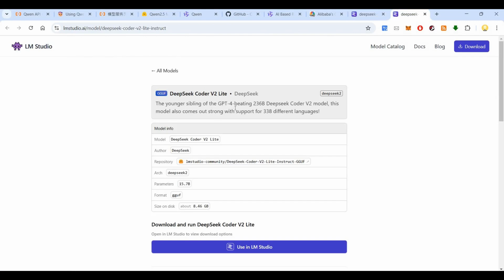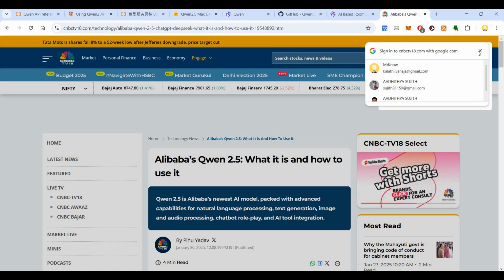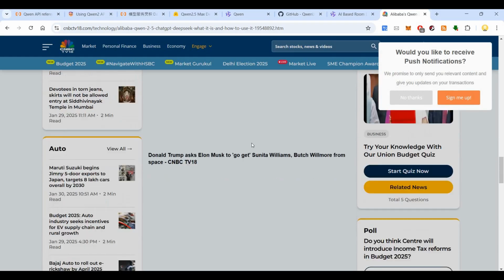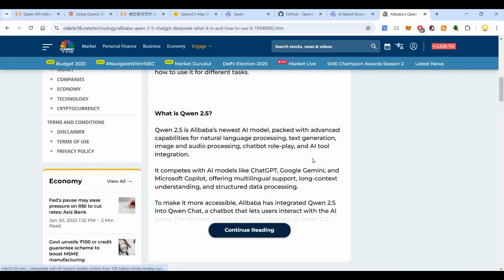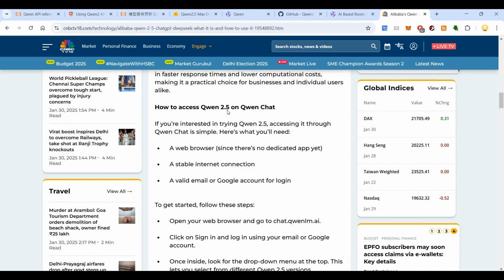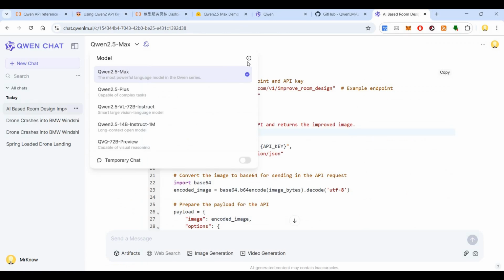So there are various models that you can download and use. In this you can see Qwen 2.5. They have mentioned the same thing which is mentioned in the article, how to access Qwen on Qwen Chat and how to use it. So I hope this information is useful.